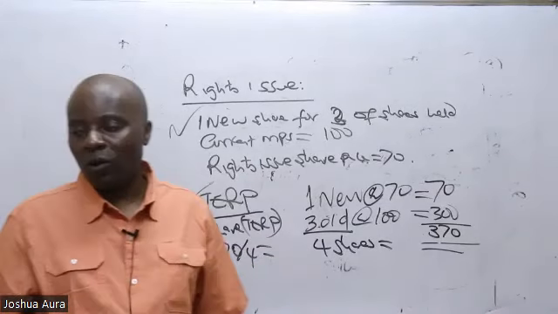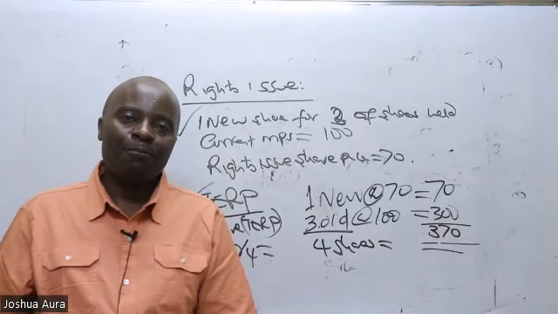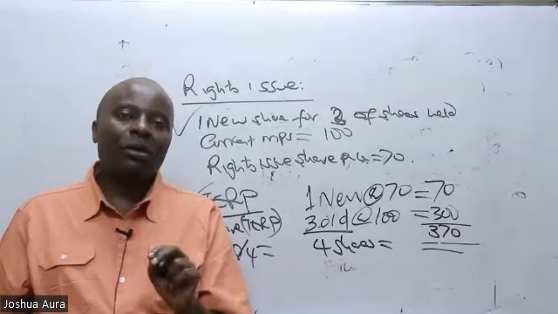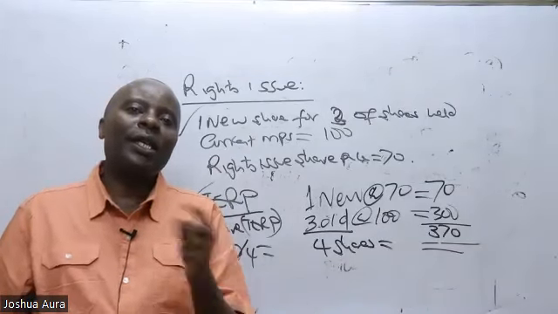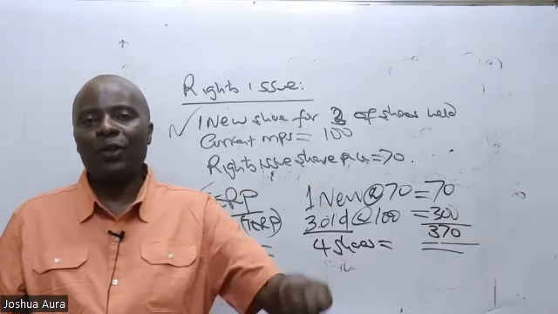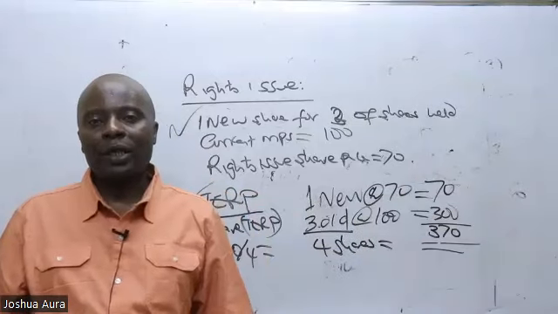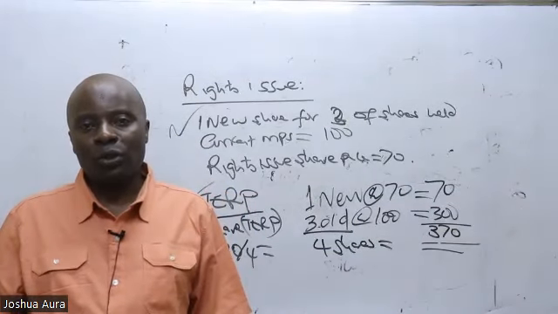370 divided by 4, which gives me 92 point what here, somebody? 92.5. So to get a theoretical ex-rights price is the easiest thing. If you can't understand really how to get the theoretical ex-rights price by the time we finish today's class, then I will send you to go and do another course. Perhaps CPA was not for you.